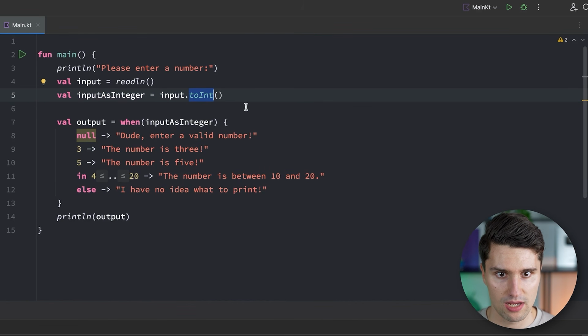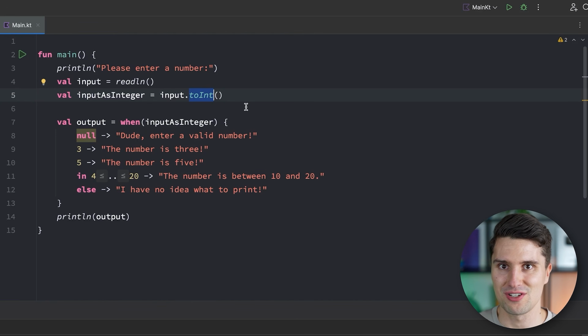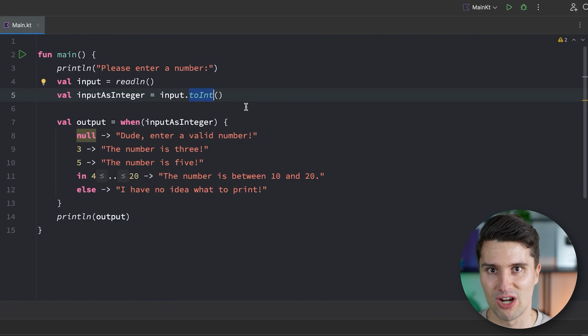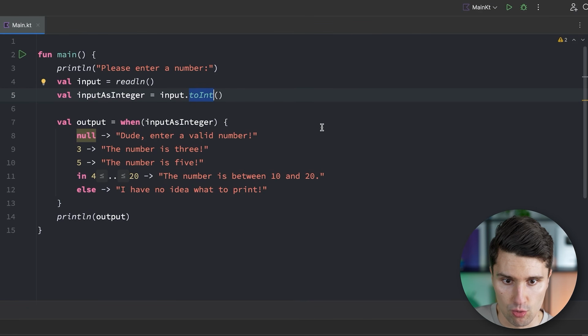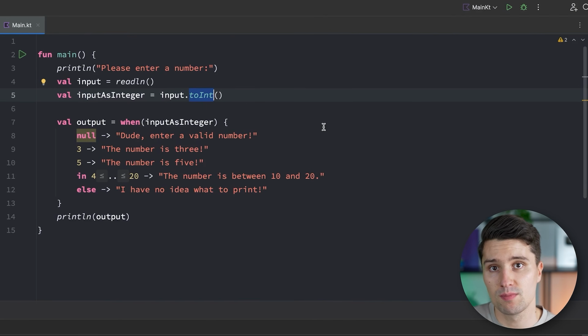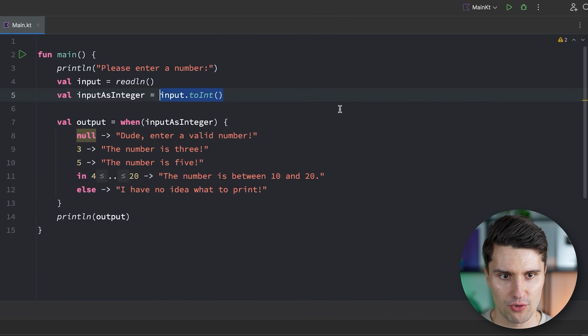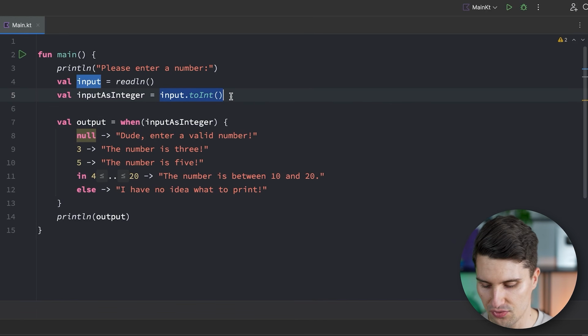Now, exceptions will only lead to a crash if they are actually uncaught exceptions. So if we don't stick to further measures in order to prevent these exceptions from crashing our code. If we know that this could happen in certain parts of our code, we can, of course, make sure to handle the case when a specific exception happens. And that works via try and catch. So instead of always just being super confident to parse this into a non-nullable integer, we could also cut this and say,